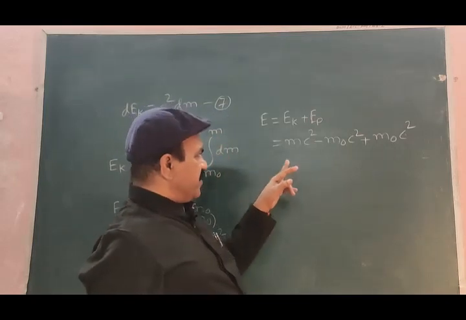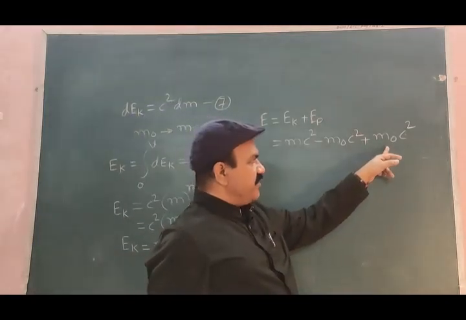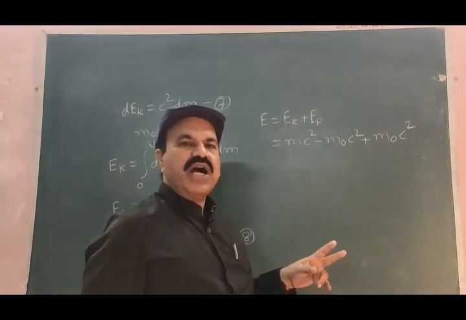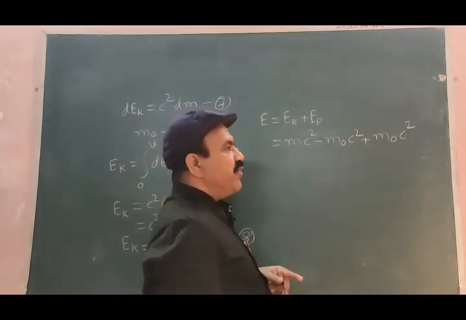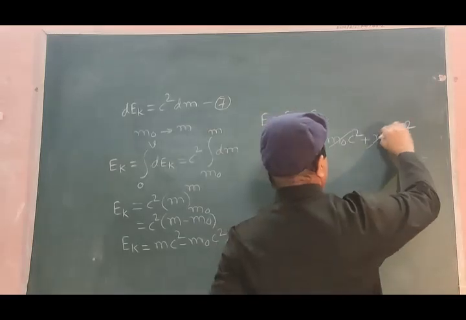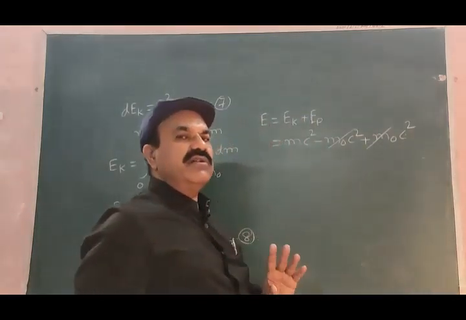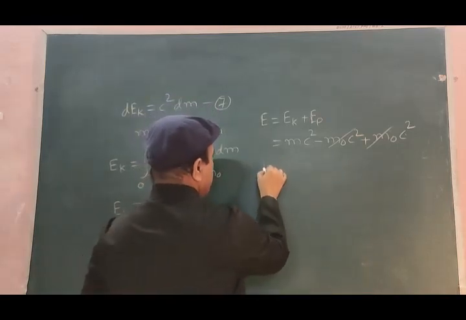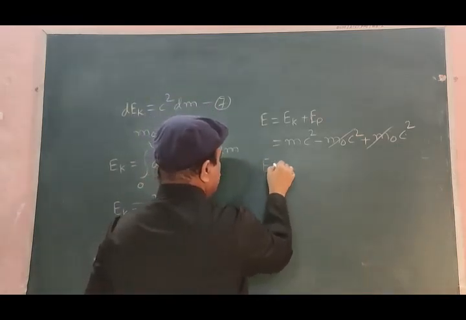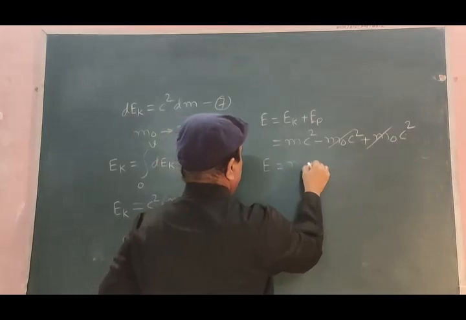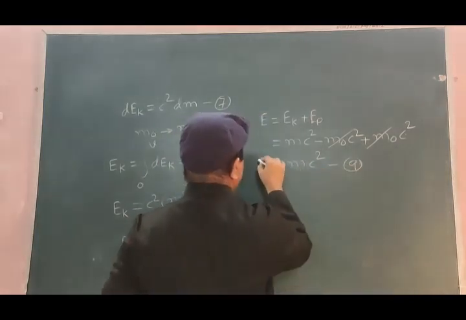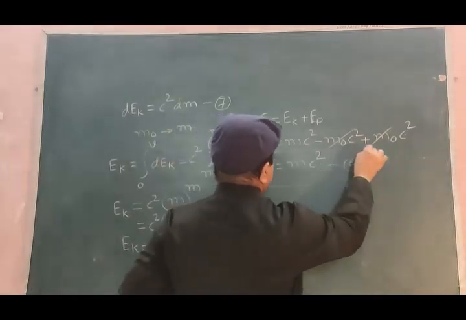So in this equation we have plus m0 c square minus m0 c square. These two are identical and opposite terms, so together they vanish, and what is left is E is equal to mc square, equation number 9.